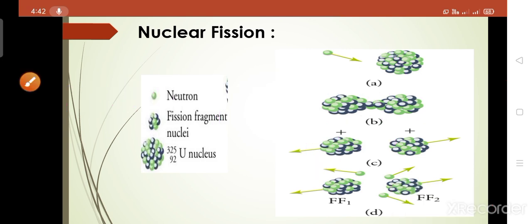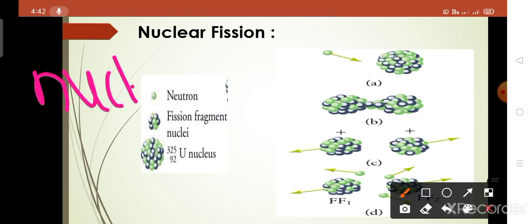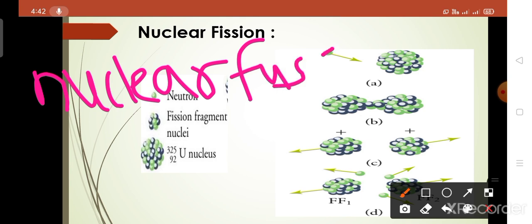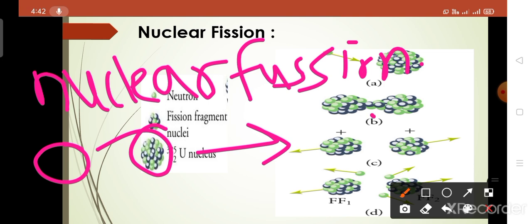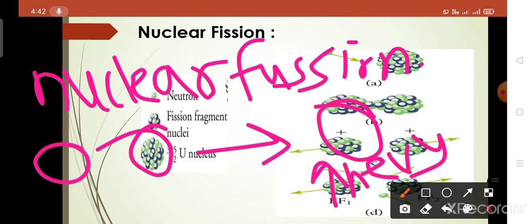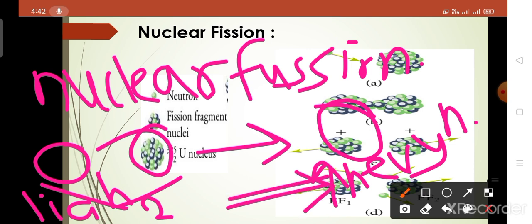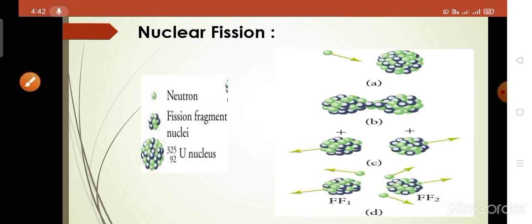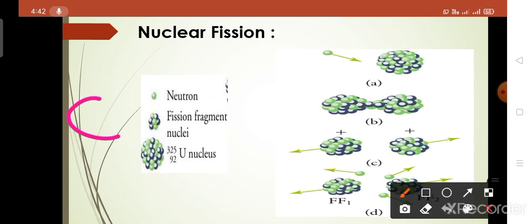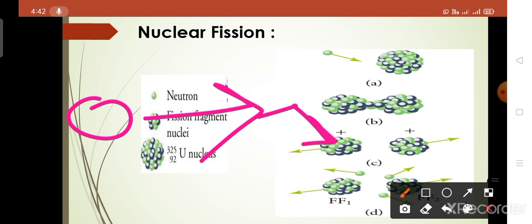And in nuclear fusion, two nuclei combine and one heavy nucleus is formed. This is the heavy nucleus, and here there are the two light nuclei. Nuclear fusion means two light nuclei are converted into a heavy nucleus. And nuclear fission is the opposite concept: one heavy nucleus is split into two nuclei.